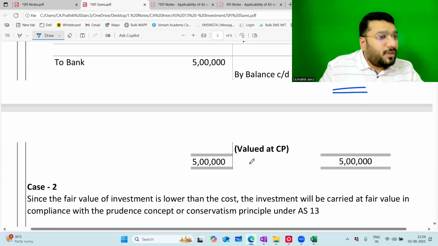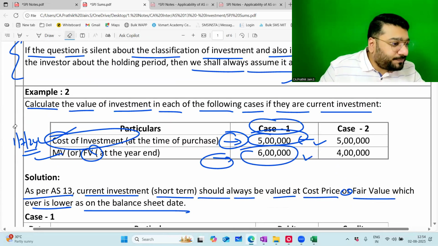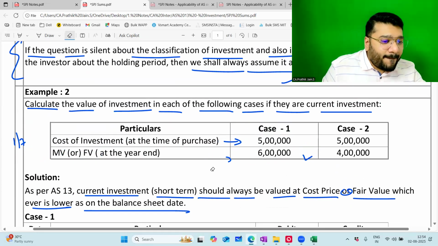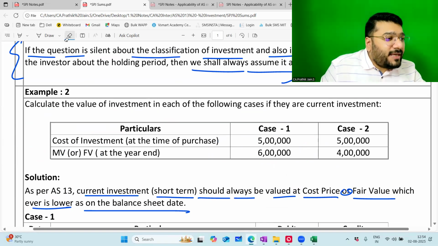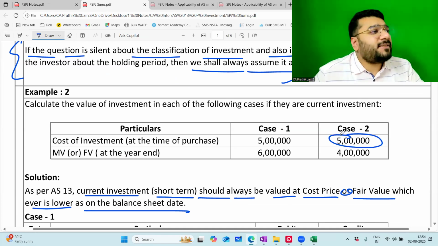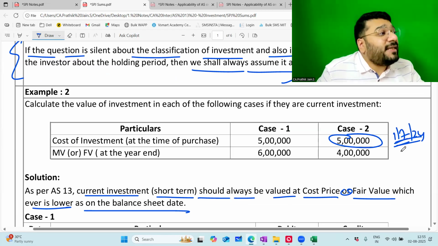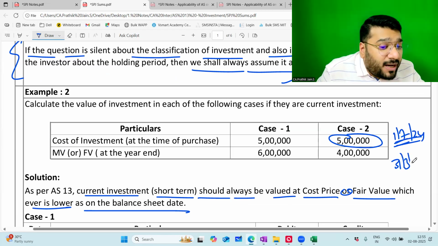Any problem here? Now I'll explain case 2 because this is the main problem. Why lower is what you want to know. Case 2 says that 5 lakh is the worth of the investment. You purchase the investment by paying 5 lakh rupees in total. Now, this was purchased on 1 July 24. I am checking the value of this on 31st March 25.